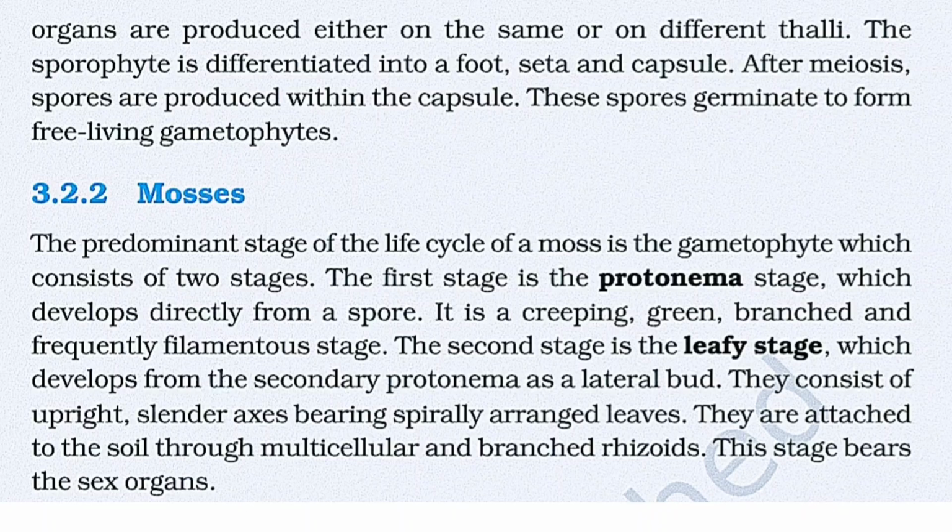Next is mosses. The predominant stage of the life cycle of a moss is a gametophyte, which consists of two stages. The first stage is the protonema stage, which develops directly from a spore. It is a creeping, green, branched and frequently filamentous stage. The second stage is a leafy stage, which develops from the secondary protonema as a lateral bud. They consist of an upright, slender axis bearing spirally arranged leaves. They are attached to the soil through multicellular and branched rhizoids. This stage bears sex organs.